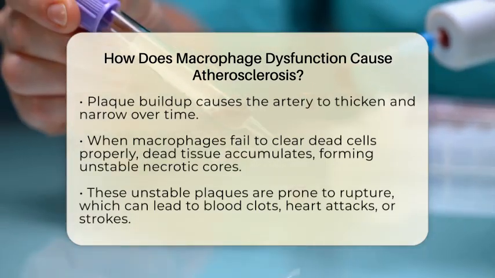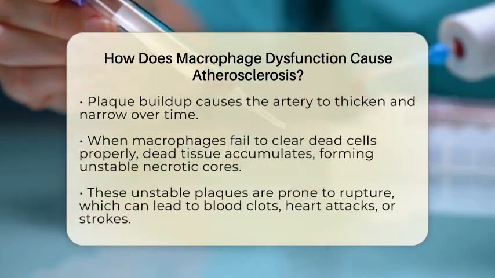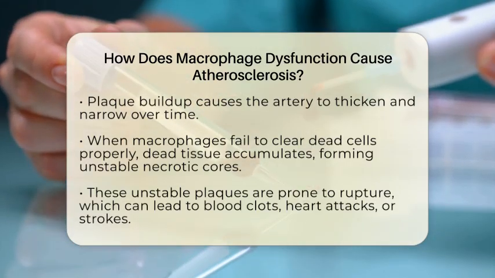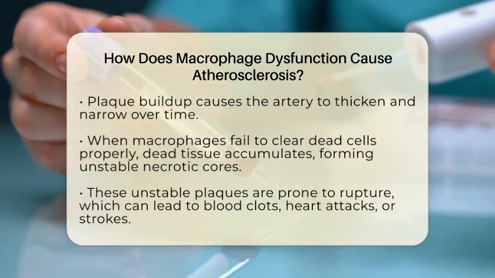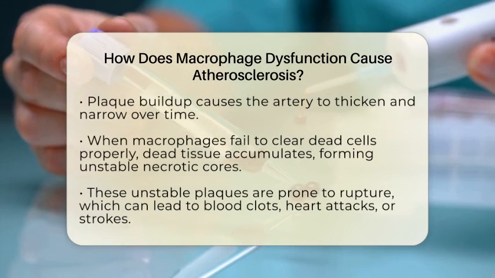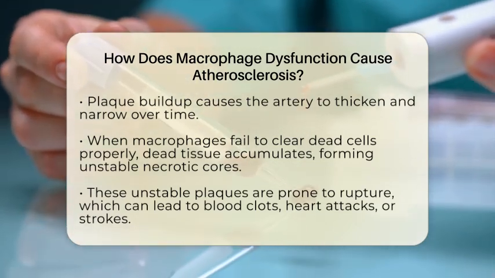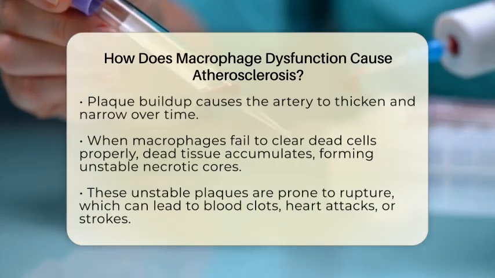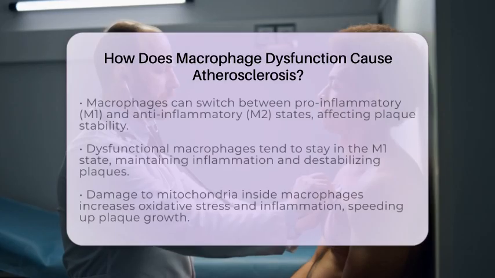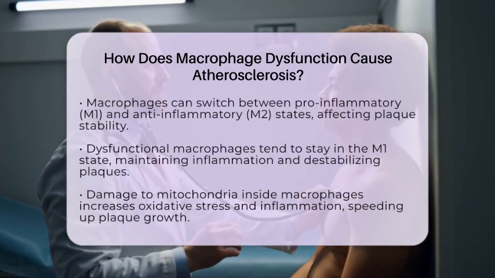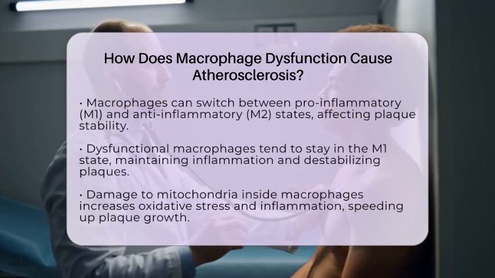Another problem happens when macrophages can't clear dead cells properly. This process is called efferocytosis. When it fails, dead cells pile up and undergo secondary necrosis, creating a large, unstable core of dead tissue inside the plaque. This necrotic core weakens the plaque's structure, making it more likely to rupture. If a plaque ruptures, it can cause a blood clot to form, blocking the artery and leading to a heart attack or stroke.